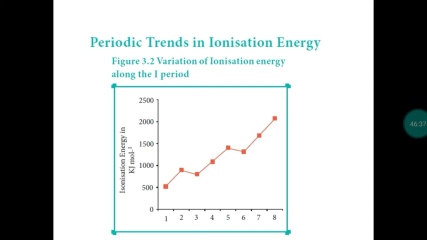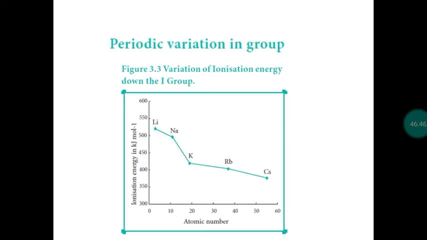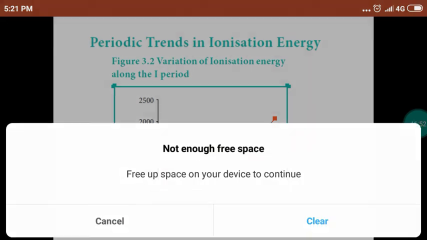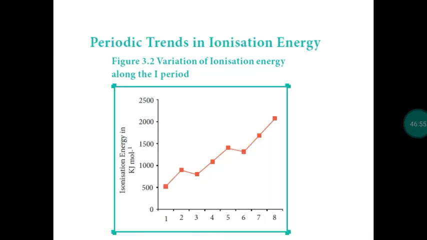In second period, gradually ionization potential increases. So comparing boron, beryllium should have lower value, right? But beryllium has more value. Comparing oxygen, nitrogen should have lower value, but nitrogen has more value. So this is mainly due to electronic arrangement. Beryllium has completely filled arrangement, nitrogen has half filled arrangement.